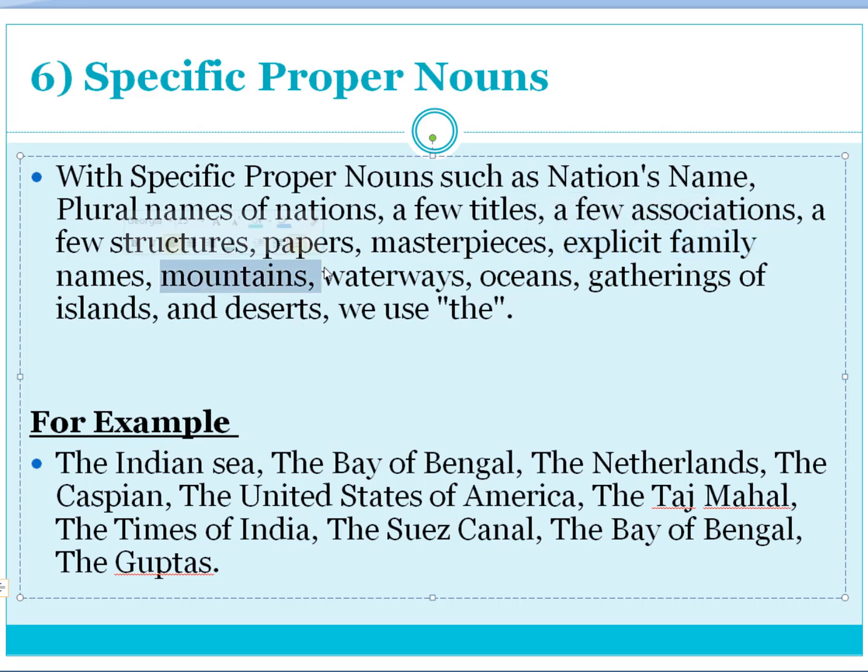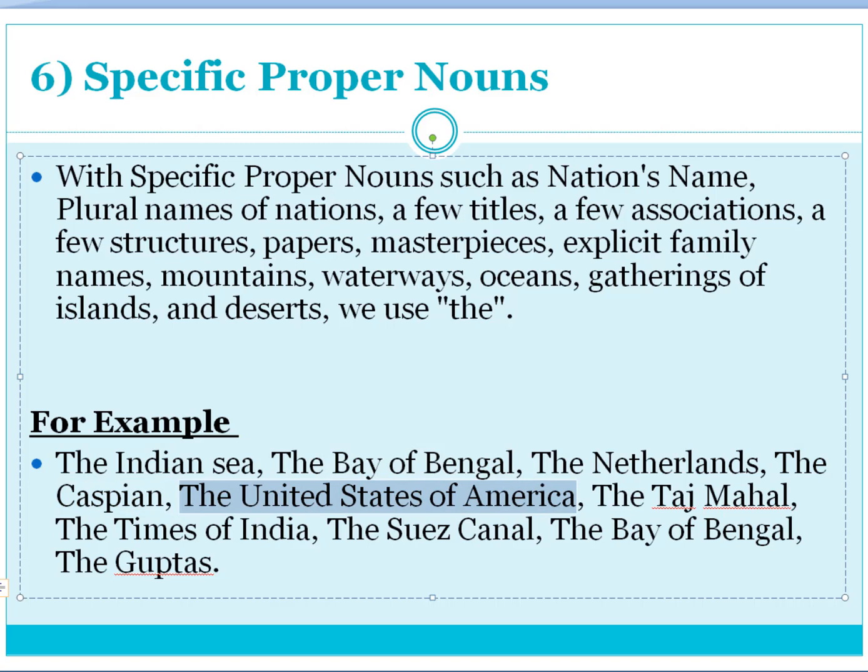Mountain ranges, not with a single mountain. We cannot use the with K2 or the with Mount Everest. We use the with mountain ranges like the Himalayas, like we have already used that example earlier. The oceans. So we use the with some specific proper nouns. Some examples are given over here: the Indian Sea, the Bay of Bengal, the Netherlands, the Caspian, the United States of America.